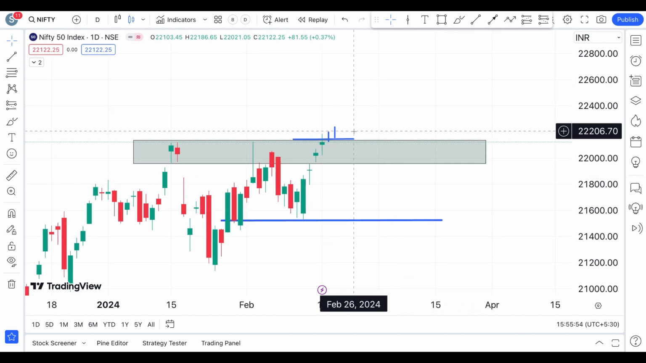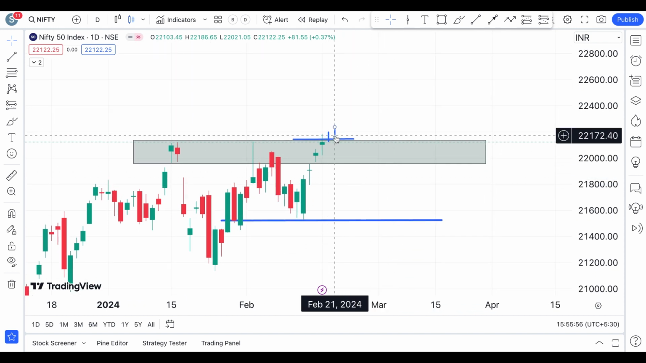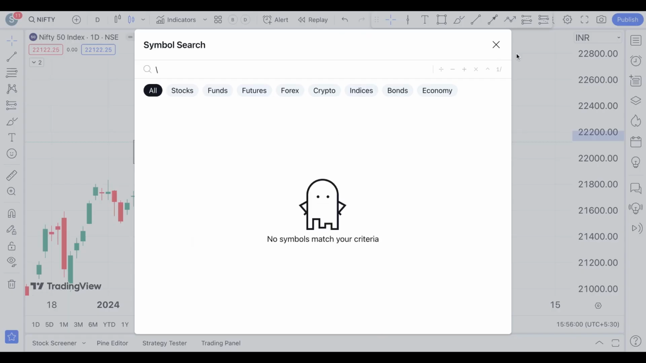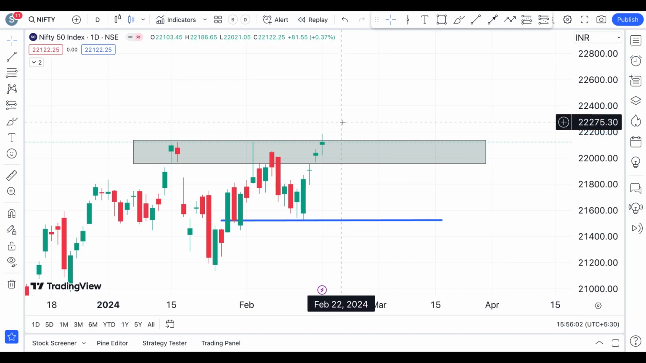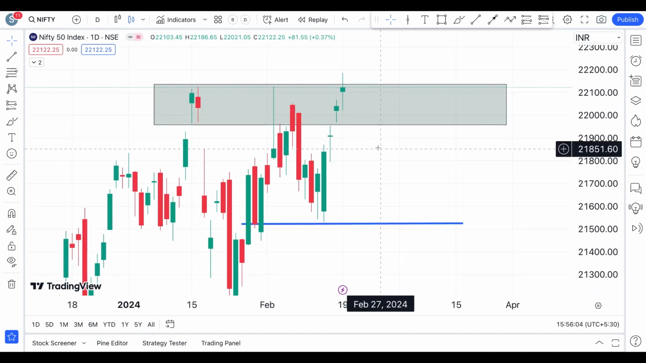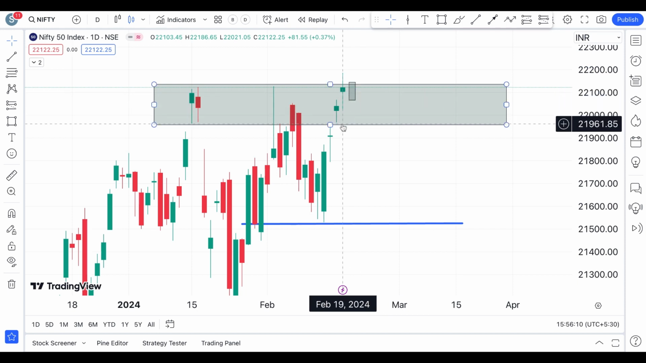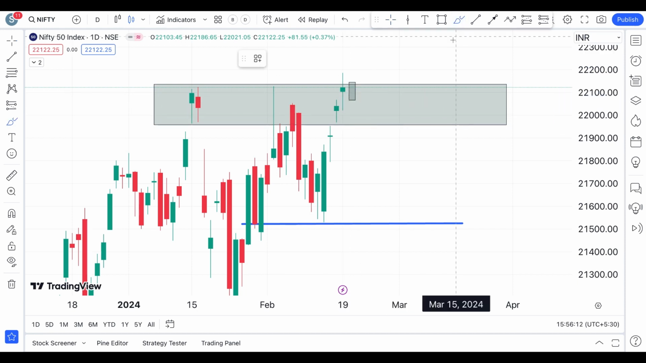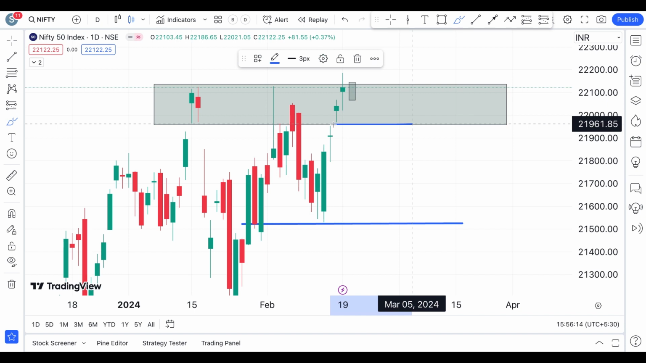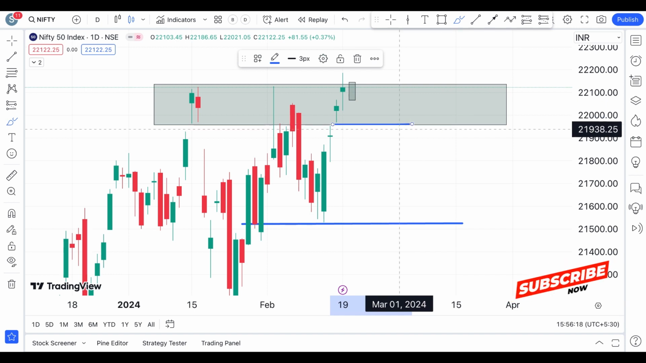But for any reason, if it starts seeing a failed breakout here, or if it starts seeing any bearish candle here like this one, then in that case we can expect Nifty to come back to this level. And then we have to wait and see what's going to happen next.